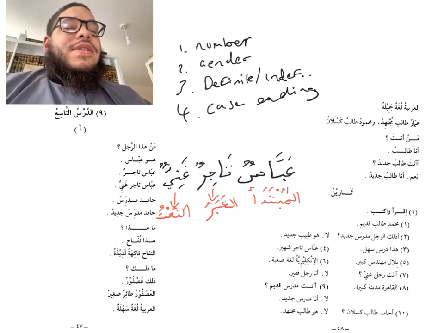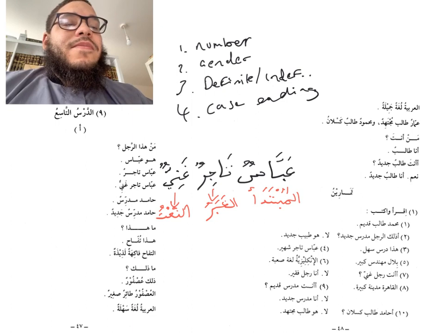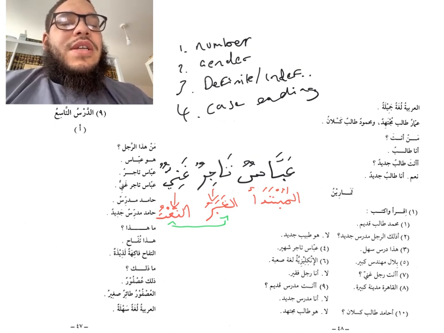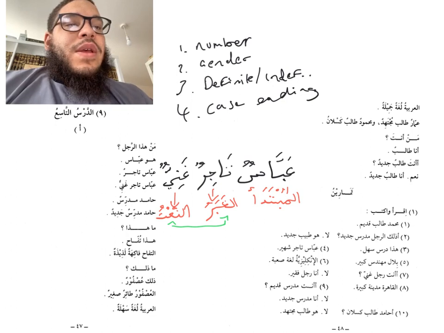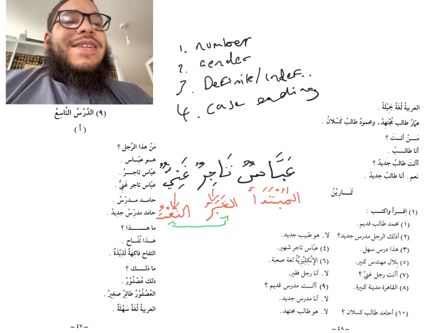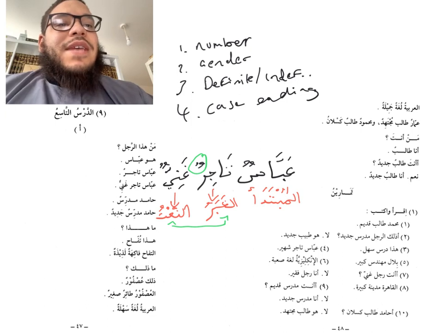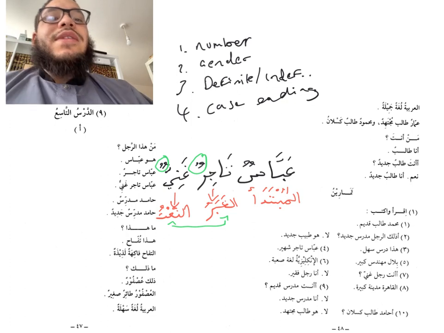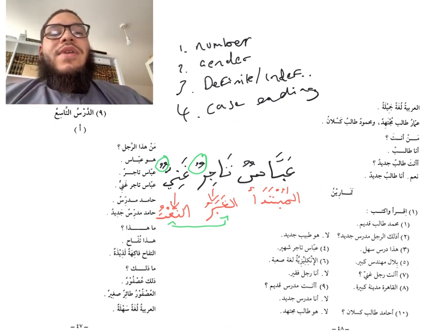Now, if we look at the rules, the adjective here, Ghaniyun, is for tajirun. What kind of tajir is he? What kind of merchant is he? So these two come together. And as we can see, one, they're both singular. Tajirun is a singular noun, ghaniyun, singular adjective. They're both masculine. None of them end in any sign of the feminine noun. They're both indefinite. None of them have alif and lam, and they both have tanween. And they have the same case ending. Both of them have dhamma. So that is how we get the noun phrase that is made up of an adjective and a noun.